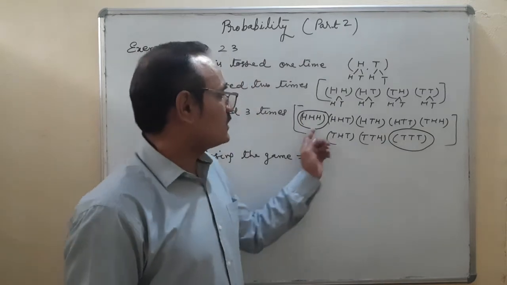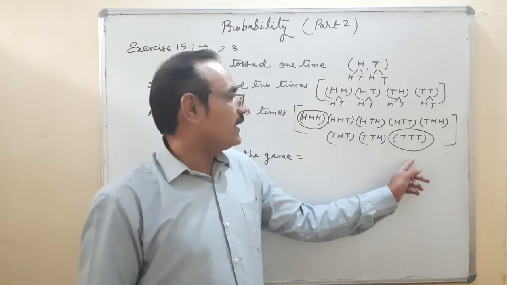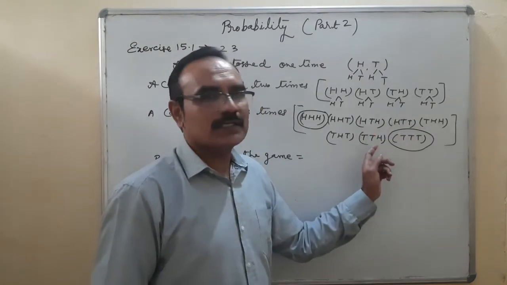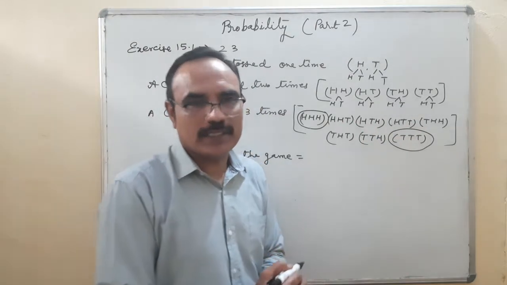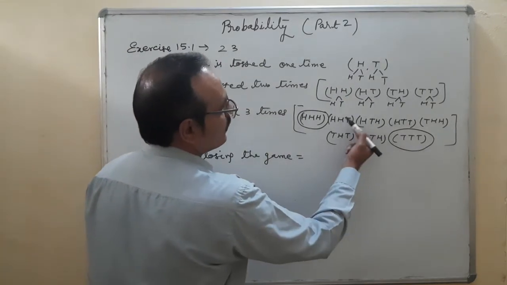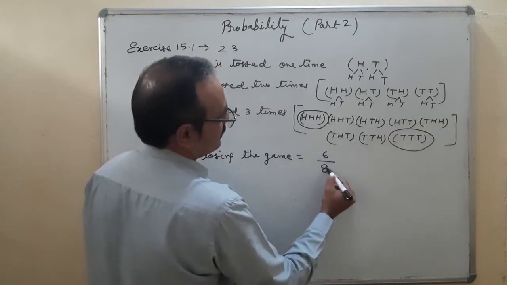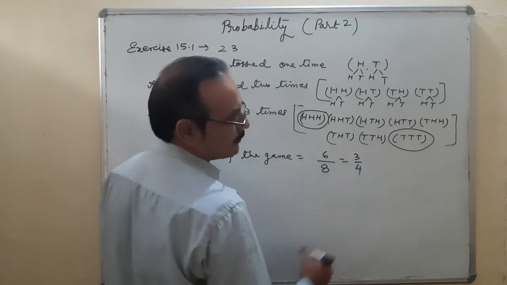So if these 2 terms are coming, 2 upon 8 is the probability of winning the game, and 1, 2, 3, 4, 5, 6 upon 8 is the probability of his losing the game. So the probability of losing the game is equal to 6 upon total 8. Answer is 3 upon 4.